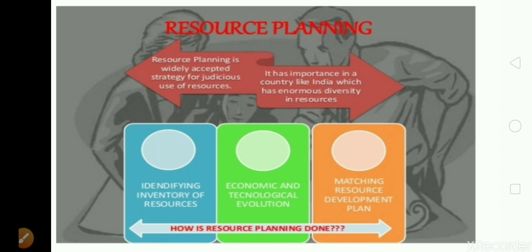In which area the production is more, in which area the production is nil. The government should find out and supply in such a way that each and every person should be able to access the resources.